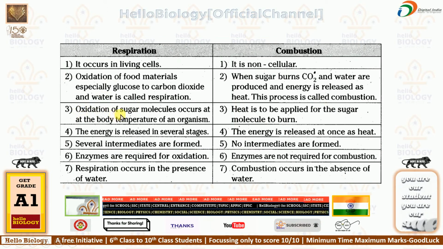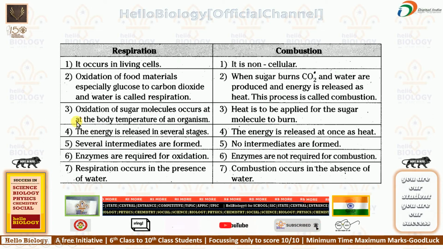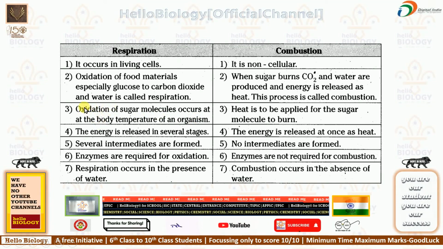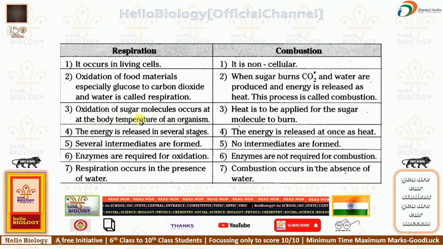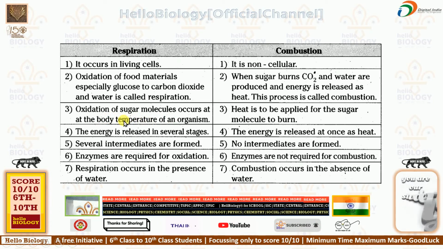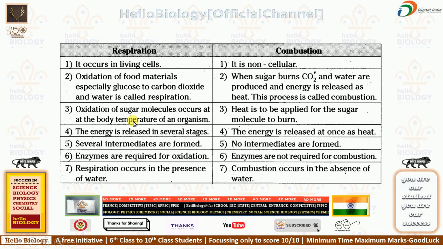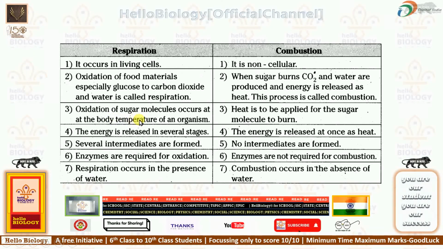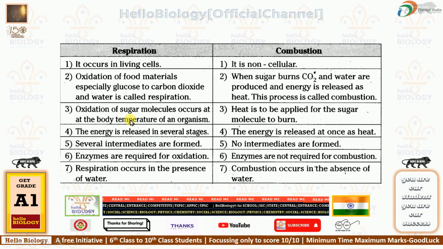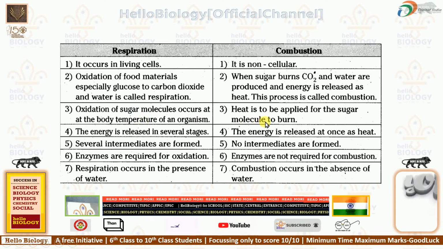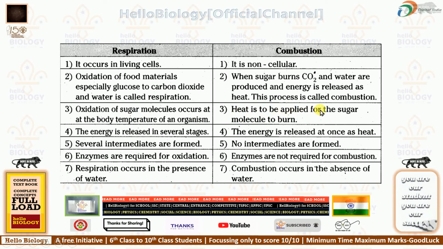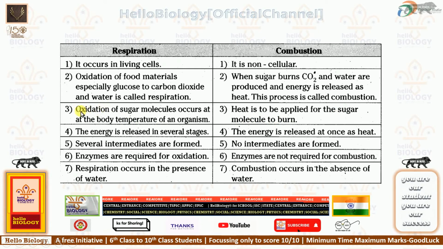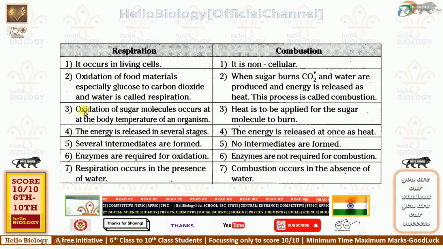Next one: oxidation of sugar molecules occurs at the body temperature of an organism. This is most important. Yes, this oxidation process in our body occurs only at our body temperature. That means high temperature cannot be there, except in case of fever. In case of fever, microorganisms are killed by our WBCs, so a fighting war occurs in our body. Due to that extreme war, temperatures increase. Here in case of combustion, heat has to be applied for the sugar molecule to burn. But here oxidation will be there. Understood? Here oxidation is nothing but gain of electrons.